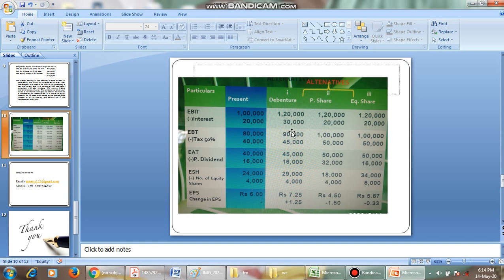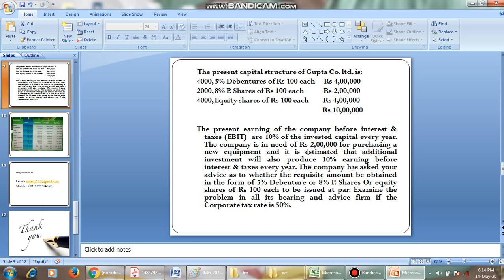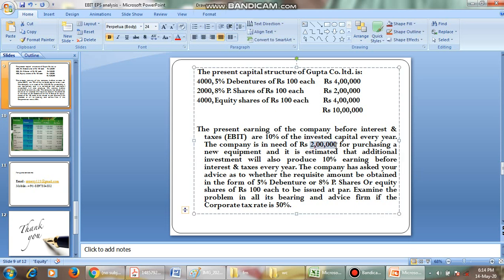The next alternative is debentures. The problem says that if it raises an additional 2 lakh rupees, it can produce 10% additional EBIT.